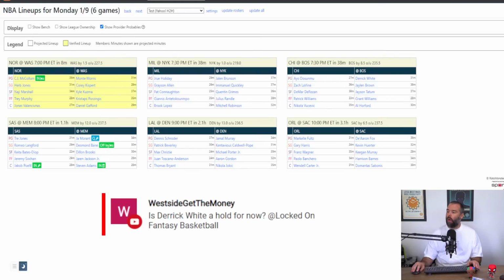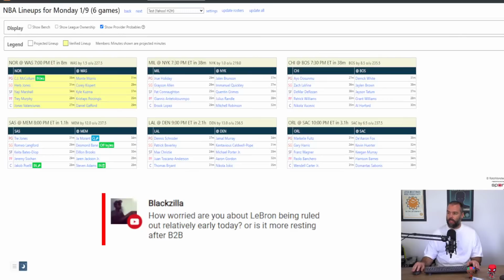How worried am I about LeBron being ruled out relatively early today? It's not a great sign that he was ruled out already for the game today. Someone said, is it because of the back-to-back? Maybe, but he had Sunday off. So he's going to have Sunday, Monday off. Actually, what I think probably part of it is they don't play till Thursday. So Sunday, Monday, Tuesday, Wednesday, 4 days off in a row. Maybe it's part of that. The ankle's going to be an issue for him all season, though, is what I fear.